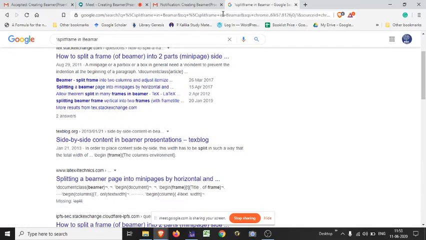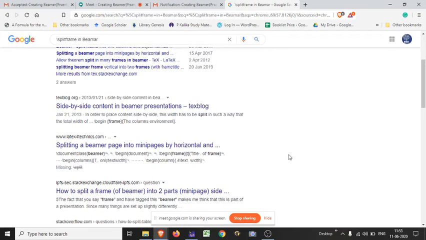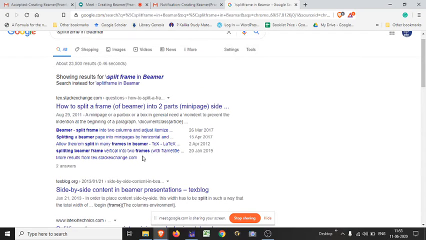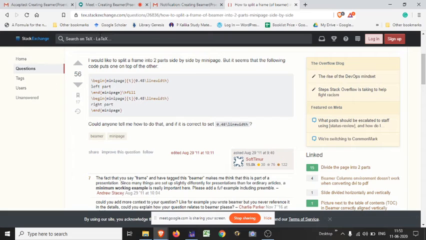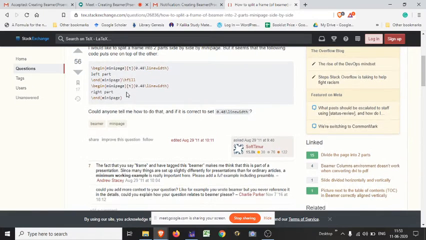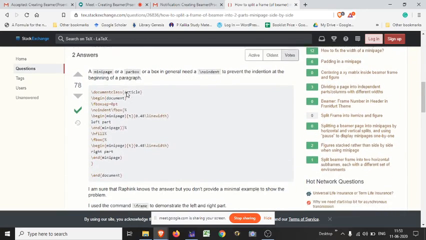Actually, I want to show you how to search for this thing. There is a result, split frame: how to split a frame of beamer into two parts. It also works for multiple frames. I am saying TeX Stack Exchange, Overleaf, and also ShareLaTeX. These are the best ways to take help for LaTeX related problems.